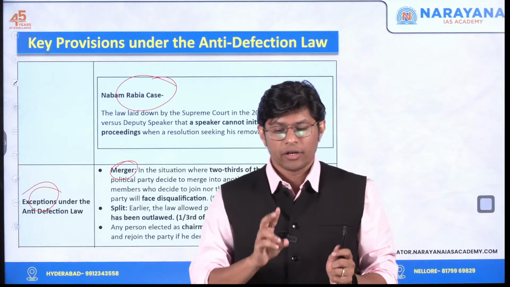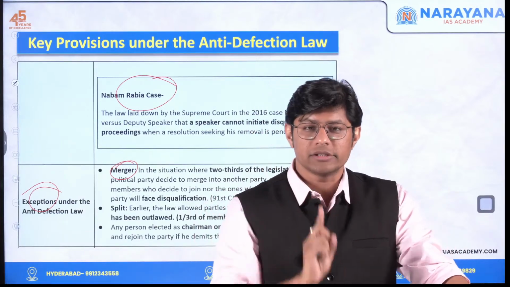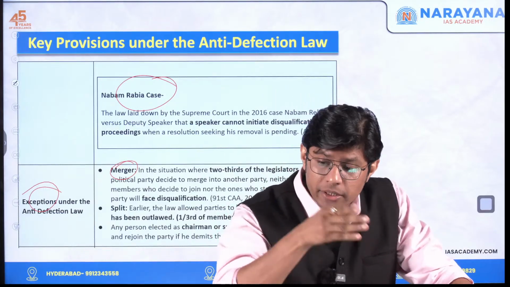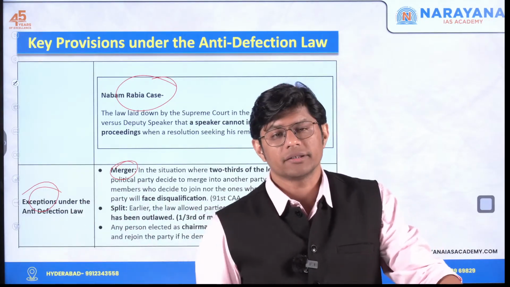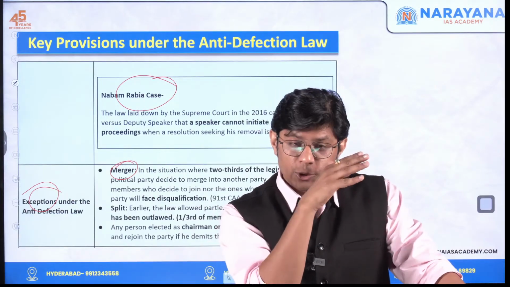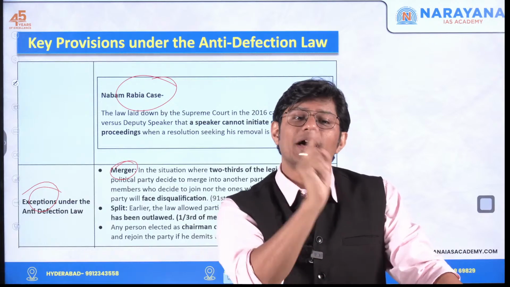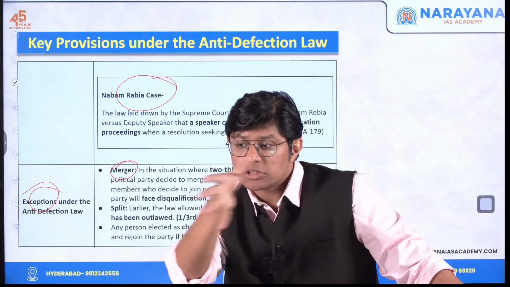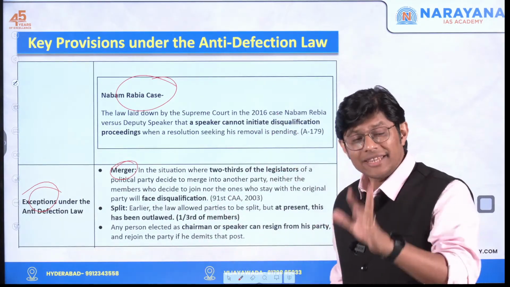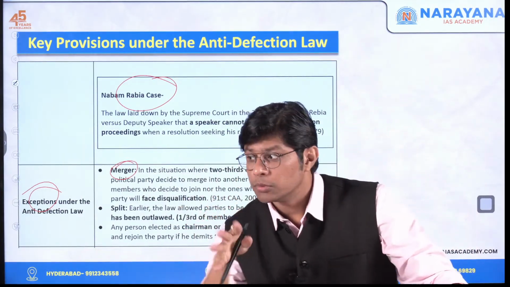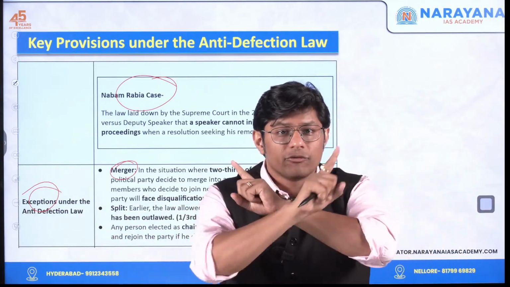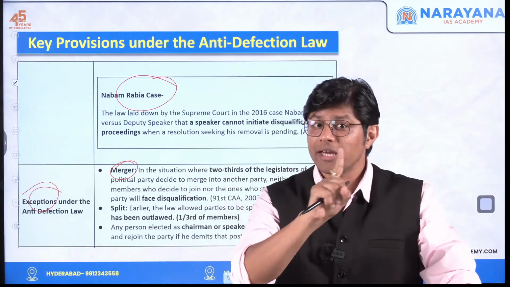Let's say 2/3 of the elected members of a political party merge with another political party. Let's say it happened in the case of Maharashtra. 2/3 of the elected members of one political party join or merge with another political party. Now, in this case, the 2/3 members who merge with the other political party and the remaining members of this political party, they won't be disqualified.